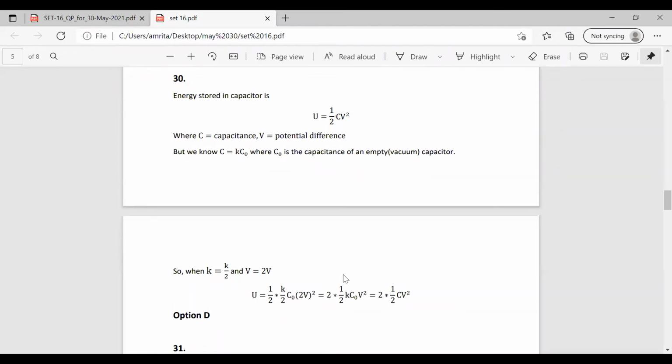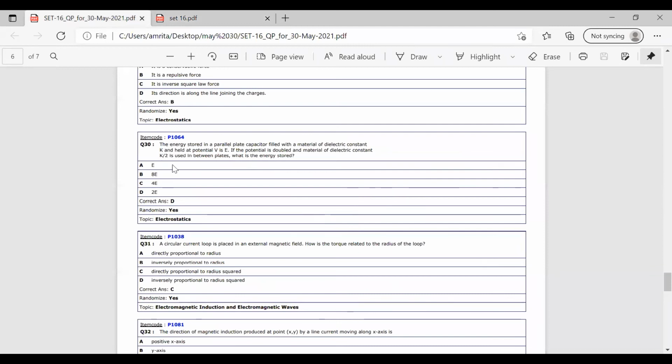So the 1 by 2 we have cancelled and we have to write it in the format of half K C0 V square. So we have 2 into half K C0 V square, where K C0 is C. So it becomes 2 into 1 by 2 into CV square. So it is 2 times the energy stored. The value was E, and if the potential is doubled and the dielectric constant K changes to K by 2, then the energy stored will be 2 times. So the answer is 2E.